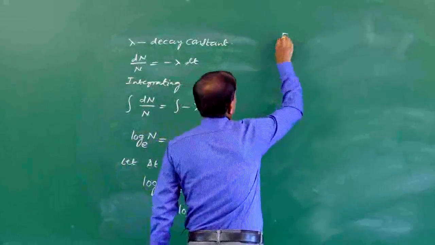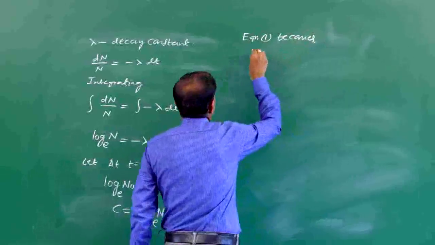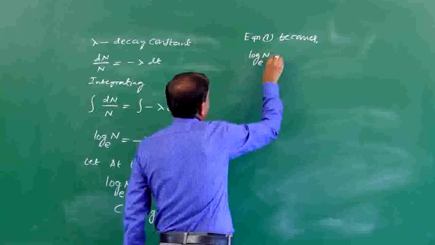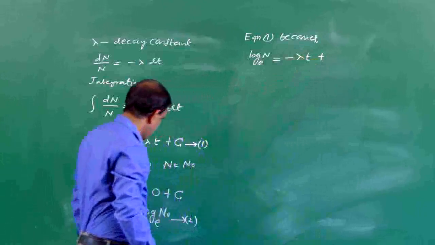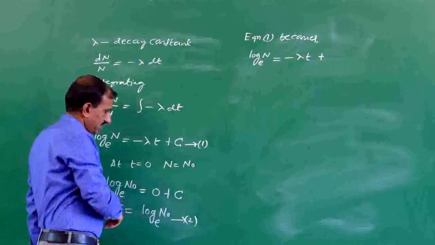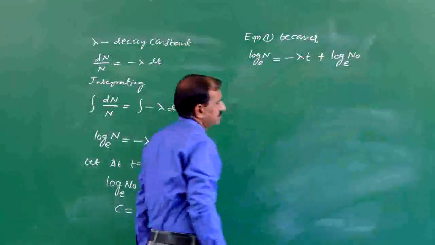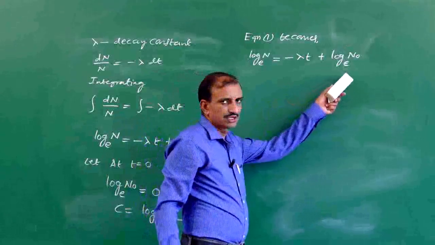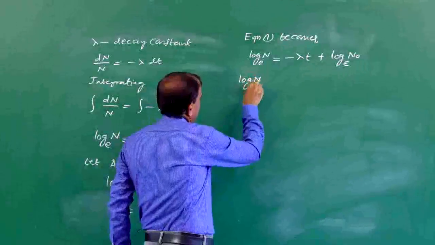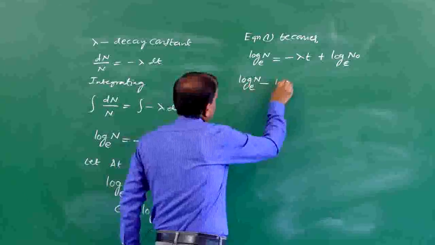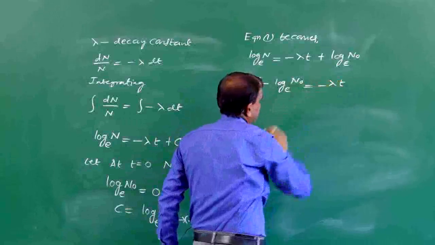Equation 1 becomes log N to the base e is equal to minus lambda into t plus the constant of integration, whose value is log N naught to the base e. Take this log N naught to the base e to the left side. So log N to the base e minus log N naught to the base e is equal to minus lambda into t.